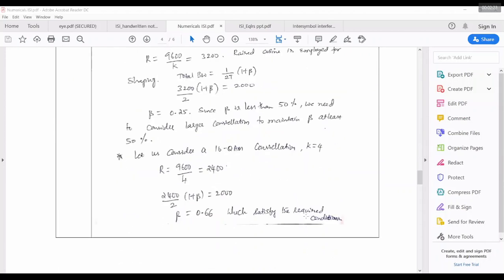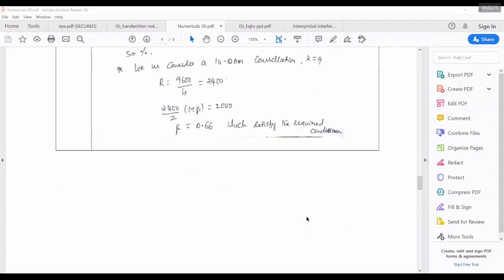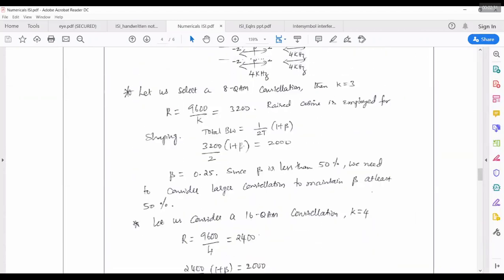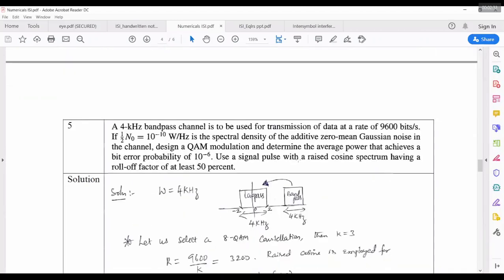Yes, sir. So going ahead, you can see that we need to find out the probability of error. In the question, they told us: design a QAM modulation and determine the average power that achieves a bit error probability of 10 to the power minus 6. They have given the probability of error. We need to find out the average power